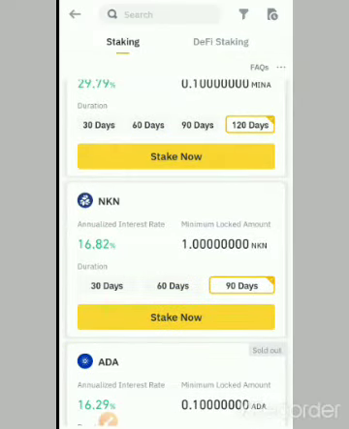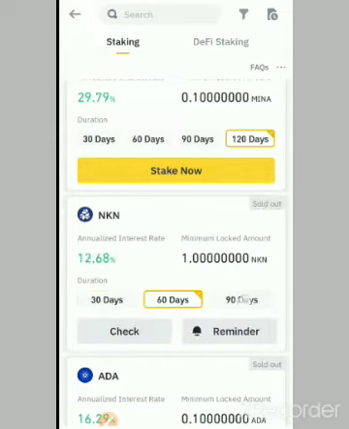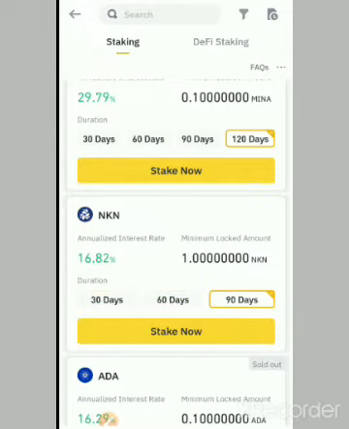Now on this staking interface, there are some important things you need to note. First is the percentage. Then you can see here minimum locked amount. This is the minimum you can lock. This is NKN. The minimum you can lock is 1 NKN. You cannot lock less than that. That's the minimum. And you can select the duration of the lockup, 30 days, 60 days, 90 days. You select which one is comfortable for you.